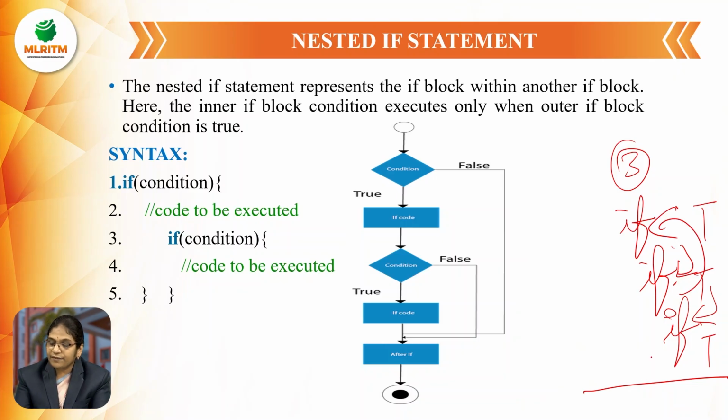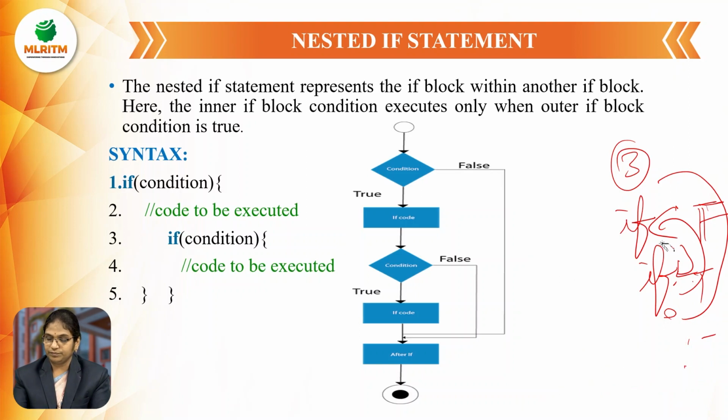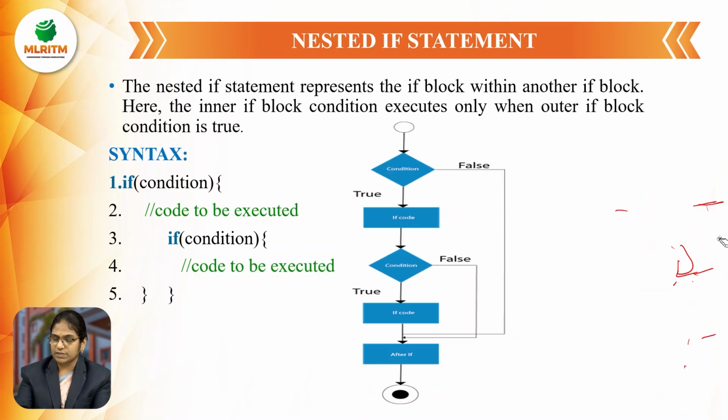So here, if the inner two blocks are true, but the outer block is false, it will not enter into the inner if blocks. Meaning directly it will give the output as false. So here it comes out of the loop.